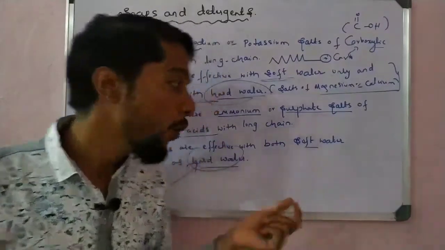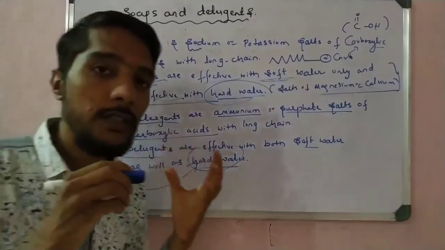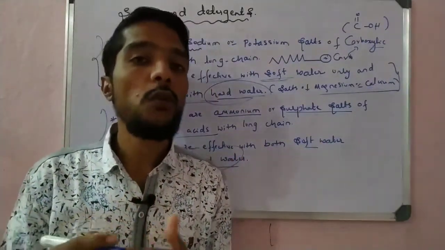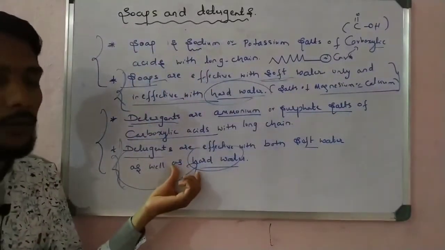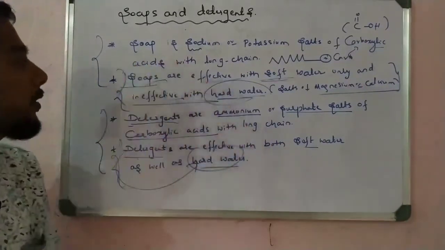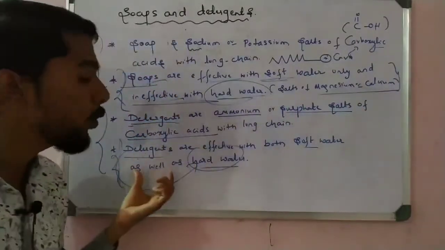And another is why we have used the detergent. If soap is present on one side and detergent on the other, we use detergent because it is more effective. Why? Because detergents are effective in both soft and hard water, but soaps are only effective in soft water. That is one important reason why we need detergents.